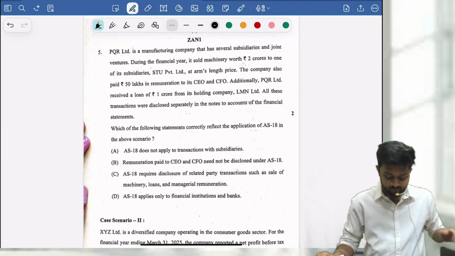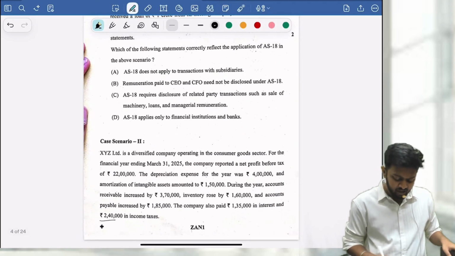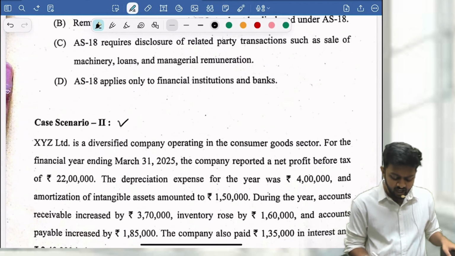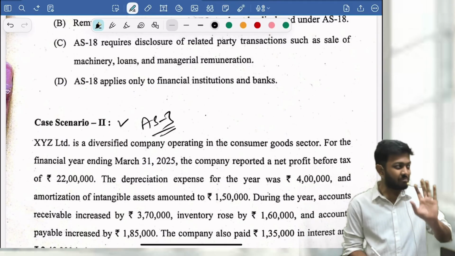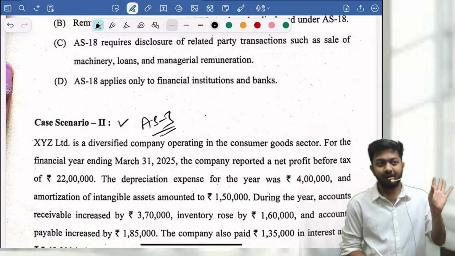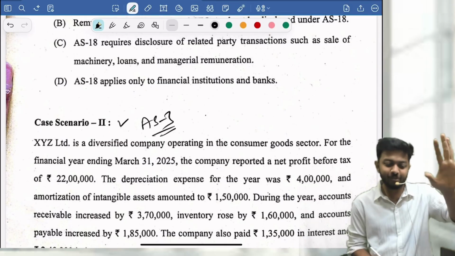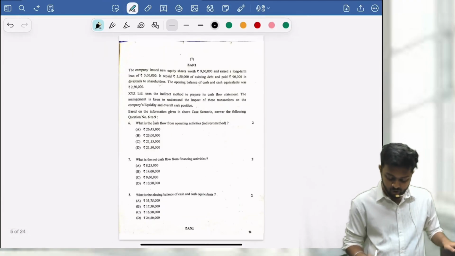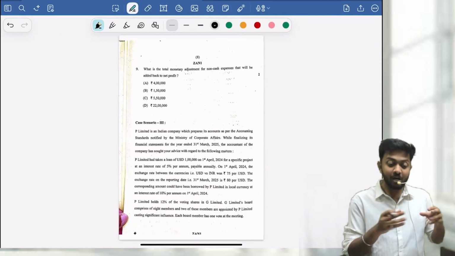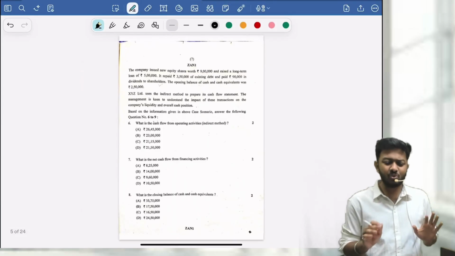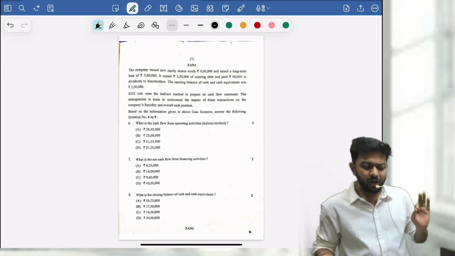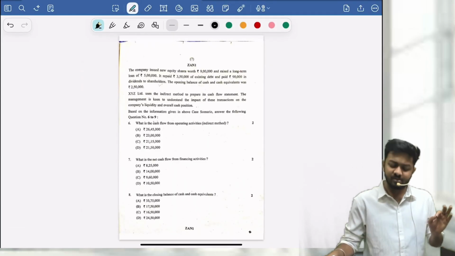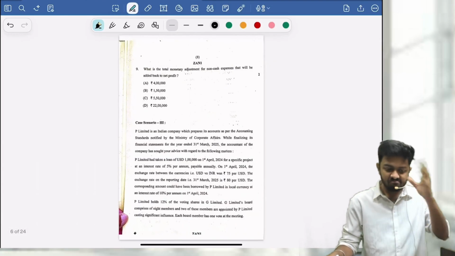You can get marks easily. Again, 2 marks. Then again, my favorite, case scenario 2, it's entirely about your AS 3. Those who know AS 3 even in a normal manner, not even 100%, if you know 50-60%, that's around 8 marks in your pocket, easy lemon squeezy guys, seriously. If you know the full AS 3, around 8 marks. Again, next level paper.